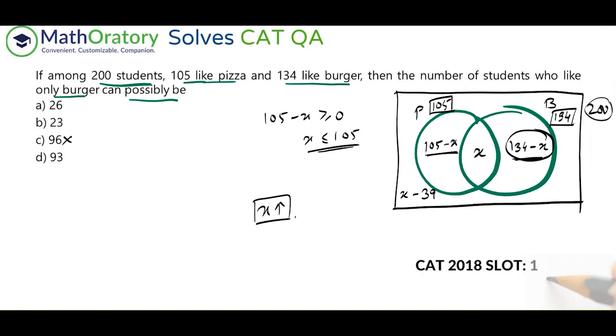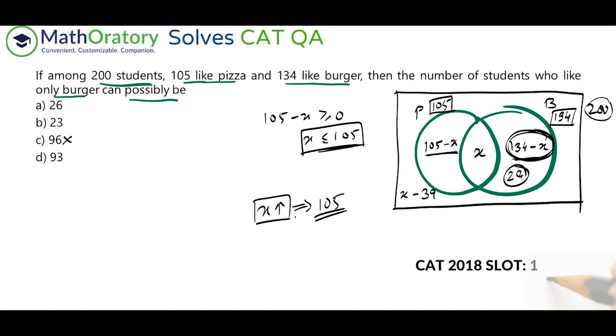And obviously, if I take this part to be greater than or equal to 0, X will come out to be less than 134. But if X is less than or equal to 105, then X is automatically less than or equal to 134, right? So that is not a problem. So just focus on this part. So X has a maximum of 105, right? So if I substitute 105 here, this becomes 134 minus 105, which is 29, right?